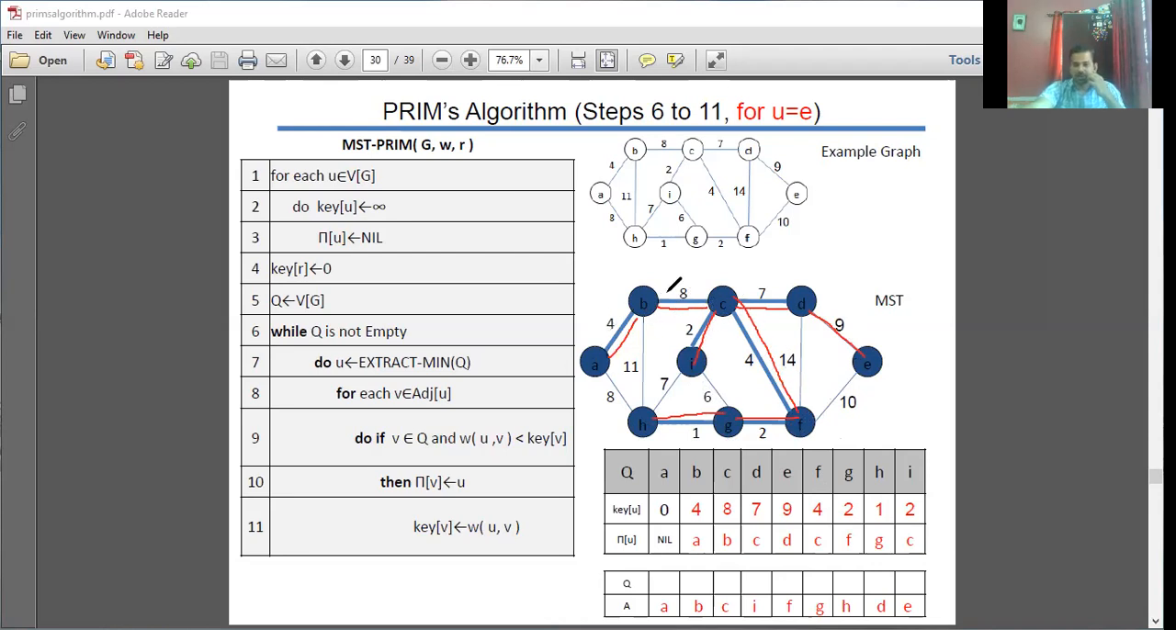So make a summation of this. 4 plus 8, 12, 12 plus 7, 19, 19 plus 9, 28, 28 plus 14, 42, 42 plus 4, 46, 46 plus 2, 48, 48 plus 1, 49, plus 2, 51. So the minimum cost spanning tree cost is going to be 51. And these are the edges we need to consider. So this is how you are supposed to construct your spanning tree.